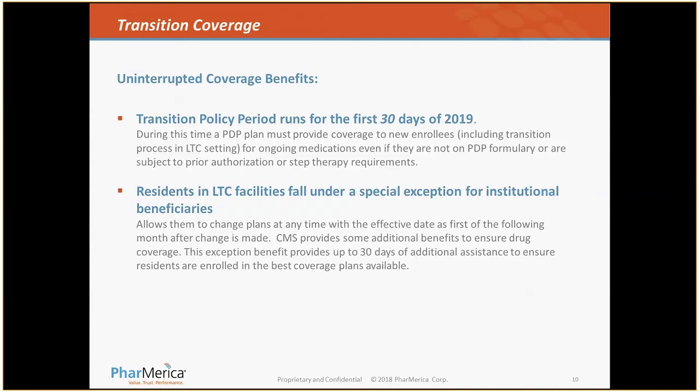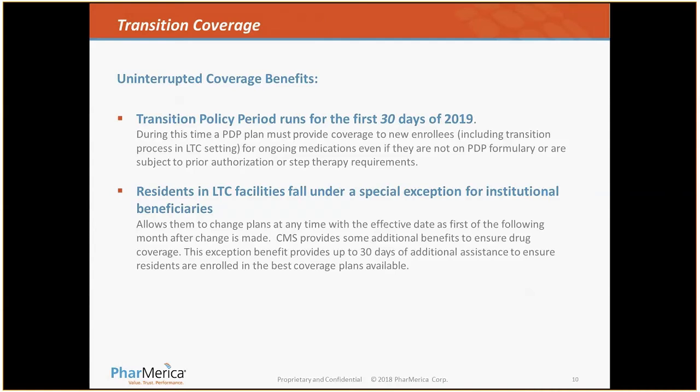And again, residents in a long-term care facility fall under a special exemption. Under a standard Medicare Part D plan, it allows them to change plans throughout the calendar year, which becomes effective the first of the following month.